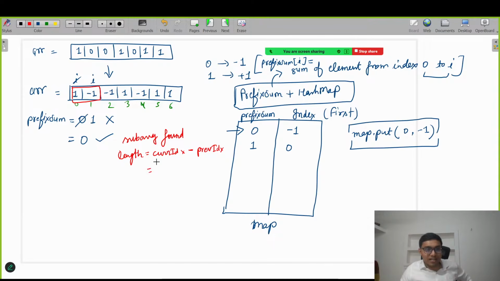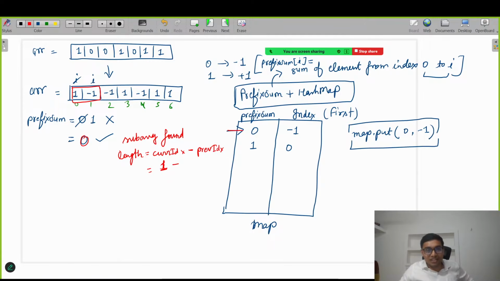The current index is i, which is 1. So 1 minus the previous index. The previous index means the index at which this prefix sum was found previously.